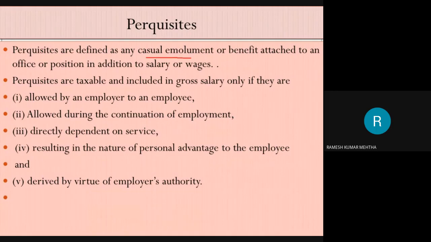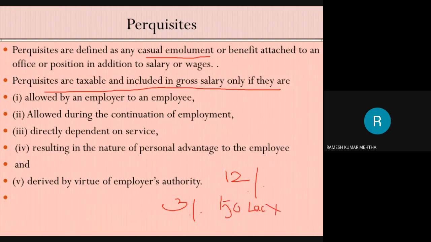Perquisites are defined as casual emoluments or benefits attached to an employment. Perquisites are taxable and included in the gross salary. So just now I told you that 12% is the extra benefit the employee is getting from taking a loan from the employer at a concessional rate of 3%. If he has taken a housing loan of 50 lakh rupees per annum, the advantage he is getting is 12%, which is equal to 6 lakhs per annum. So this 6 lakhs is the value of the perquisite. This 6 lakhs is called the taxable value of the perquisite.